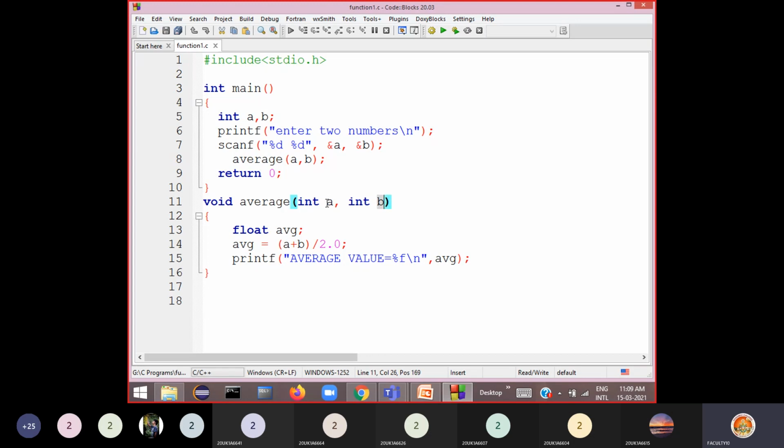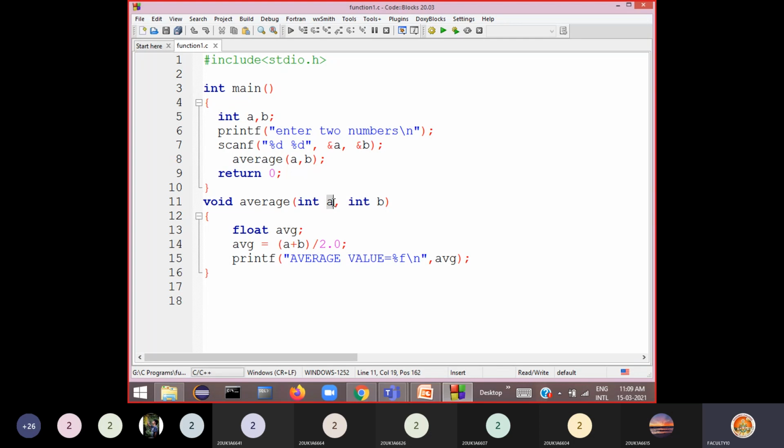Here a and b are called actual parameters, and these are called formal parameters. The values from the actual parameters will be copied into the formal parameters. So the names of the formal parameters can be the same or different. You can also use x comma y here, no problem.